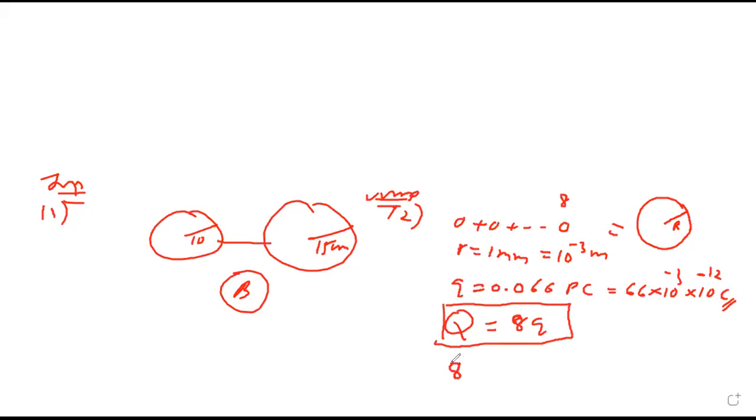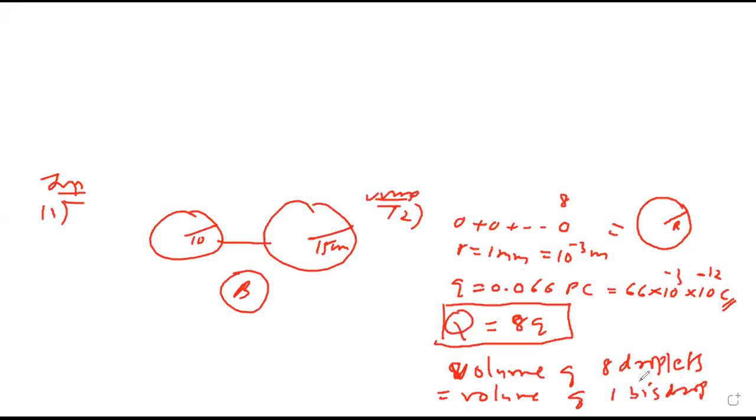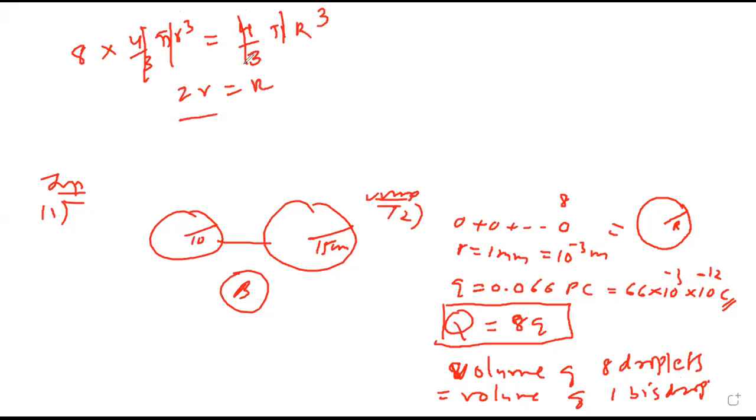Now I'm checking the relation between their radius. What is the volume of 8 droplets? Can I say volume of 8 droplets is same as volume of one big drop? Correct. Volume of 8 droplets means 8 into 4 by 3 pi r cube, and this is 4 by 3 pi capital R cube. When you take cube root, you get 2r equals capital R.